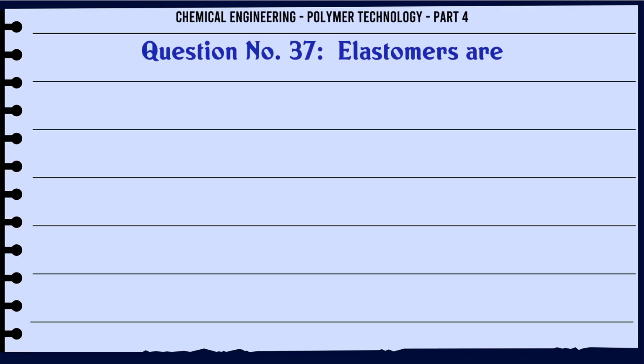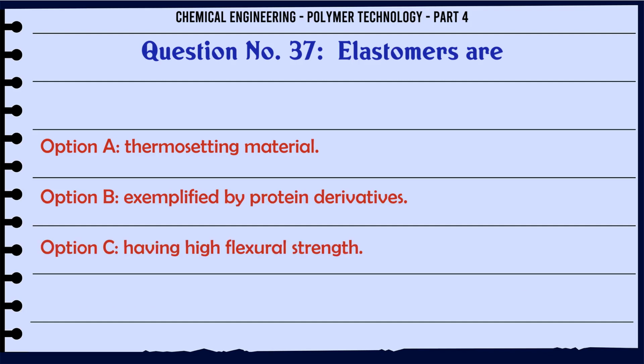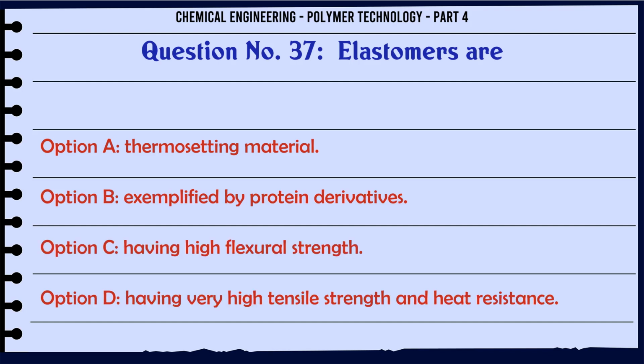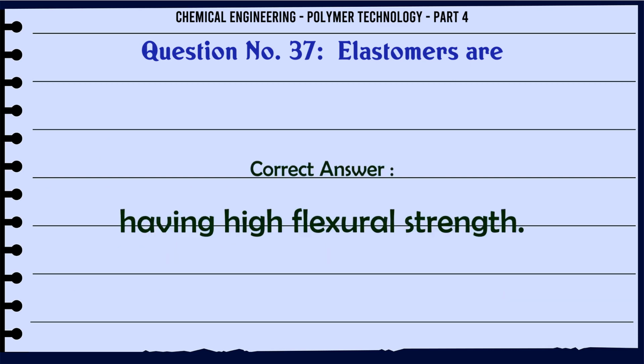Elastomers are A. thermosetting material, B. exemplified by protein derivatives, C. having high flexural strength, D. having very high tensile strength and heat resistance. The correct answer is having high flexural strength.